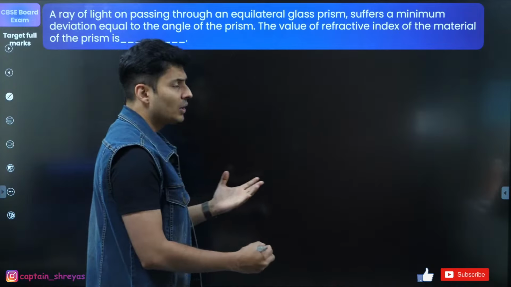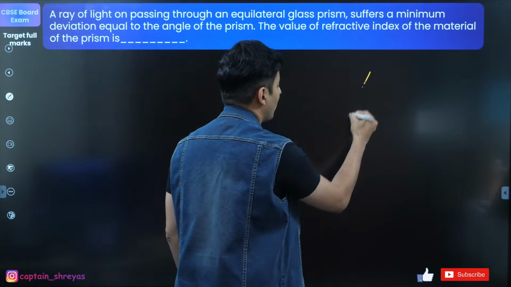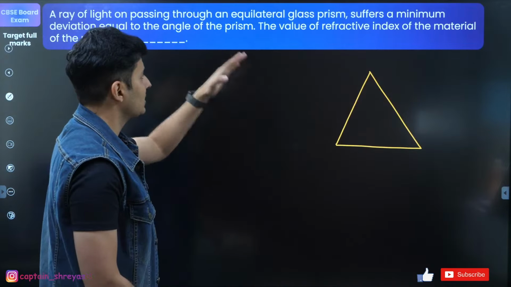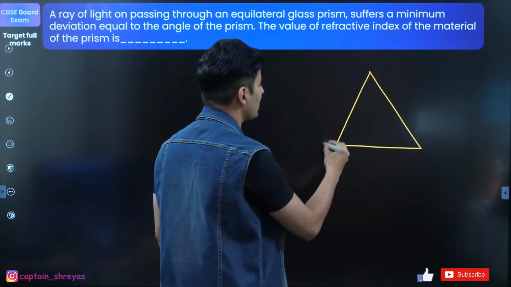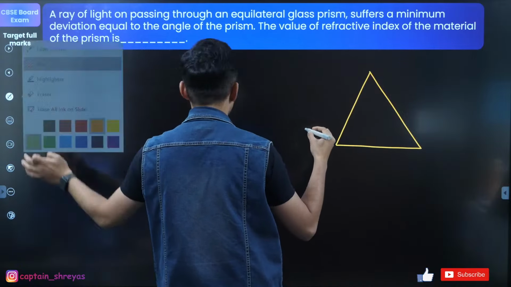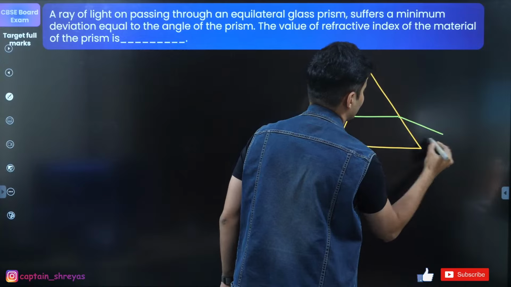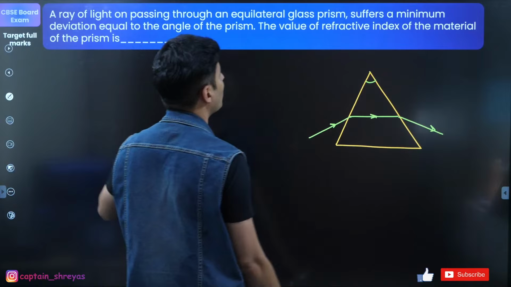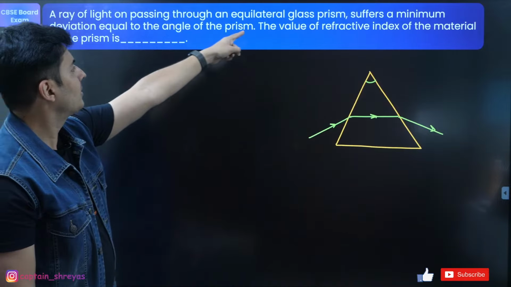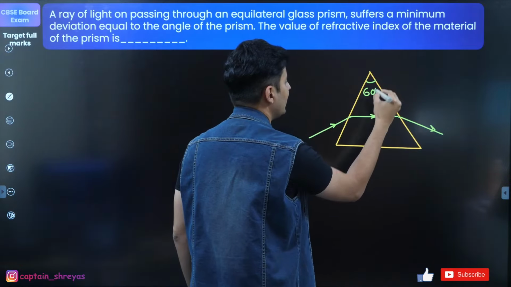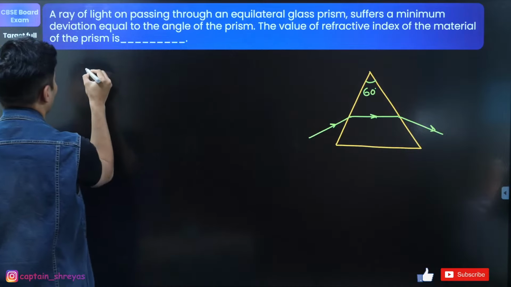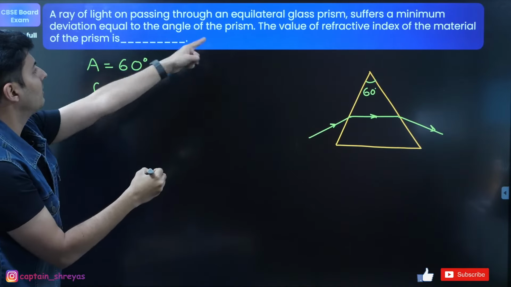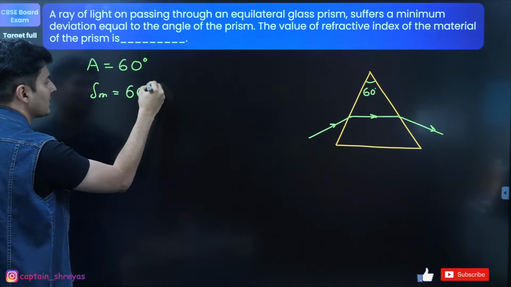First of all, whenever you get such a question, always draw a diagram if you are solving the problem, if you have to write the solution. It passes through the glass prism with a minimum deviation equal to the angle of the prism. Now imagine if it suffers minimum deviation, the ray inside will be parallel to the base, and this is an equilateral prism. Is it an equilateral prism? Yes. So that means this angle is 60 degrees. The angle of the prism is 60 degrees, so you're going to write angle of prism 60 degrees. The minimum deviation is also given to be the angle of the prism. That means that is also 60 degrees.